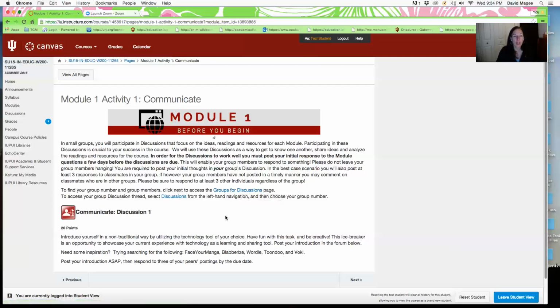And that you make a little community with your group members. So if there are 5 of you in a group, the best case scenario is where you all, let's say there's 5 of you and you're in group 4. So under the discussion link for Module 1, Communicate Group 4, you would go ahead and begin posting your information for that module, and then you would need to respond to a minimum of 3 of your classmates before the due date. So this is going to require that you actually do the post a day or 2 before, so that your group members can respond.